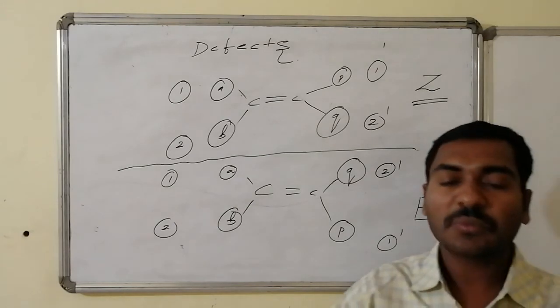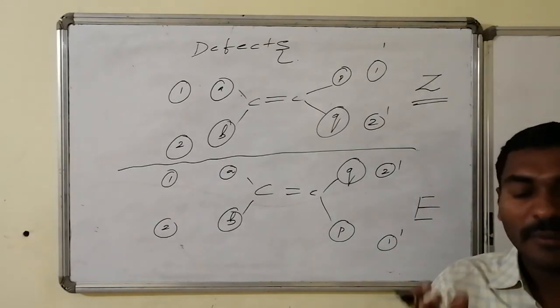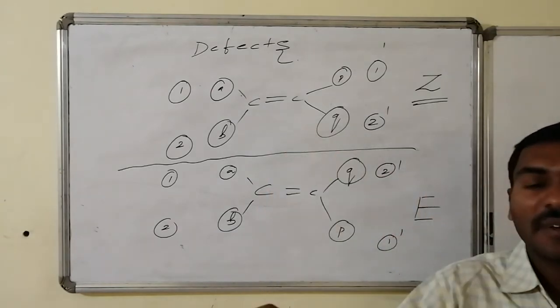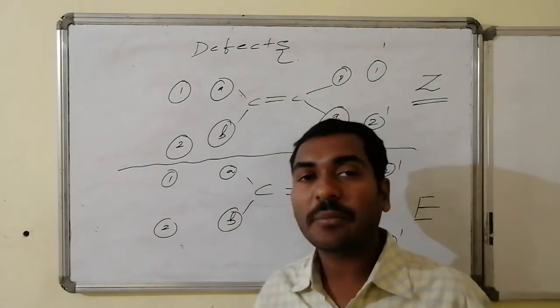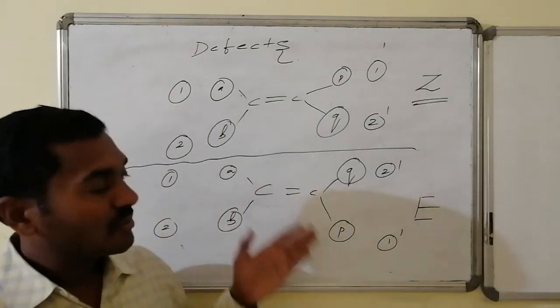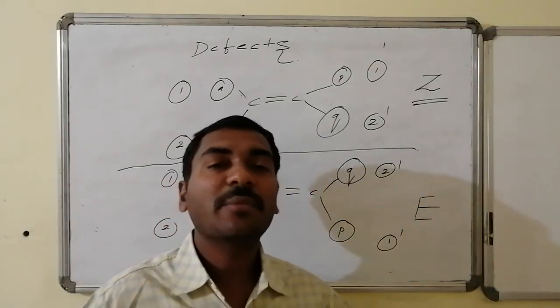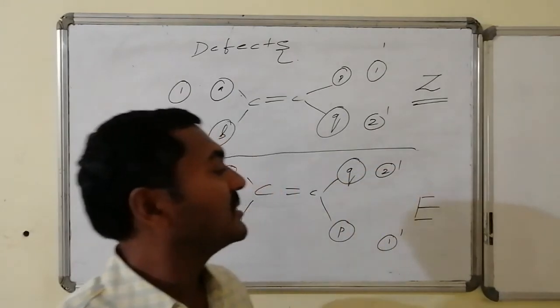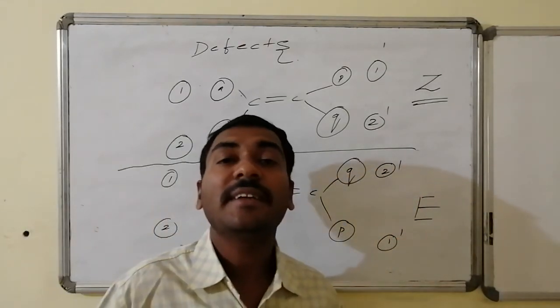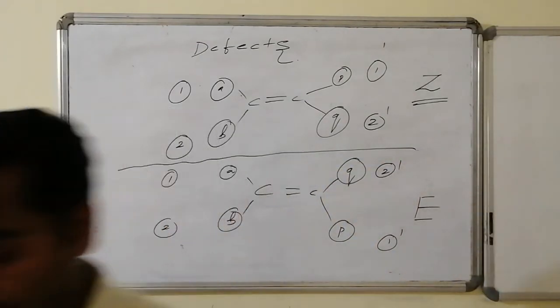Thus you proceed in such a way that you make a distinction between the valencies as first and second on carbon 1, first and second on carbon 2. Thus you identify the similar priorities. If they are present on the same side, then that is said to be Z. If they are present on the opposite side, then those are known as what? E isomers to one another.